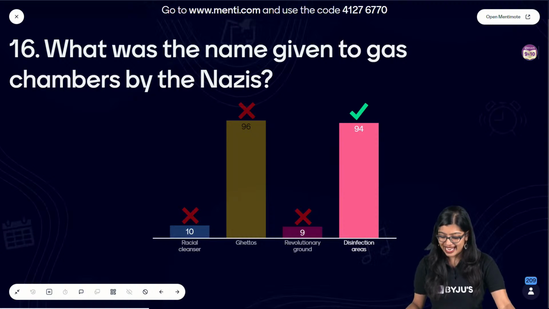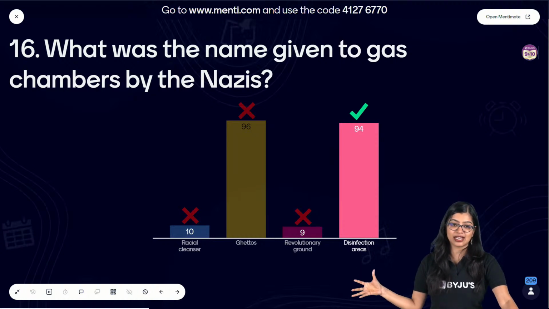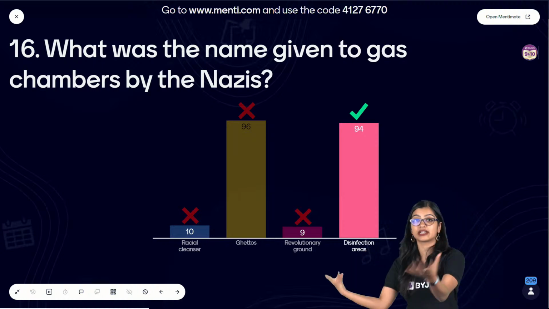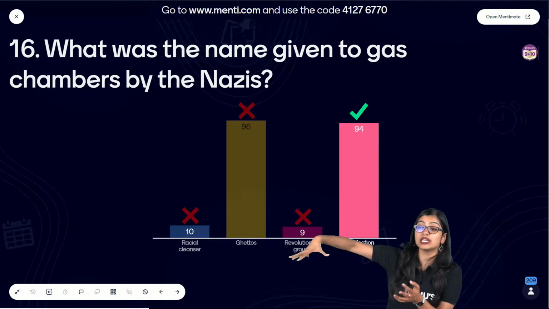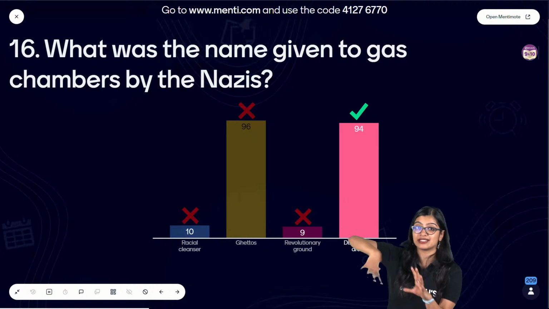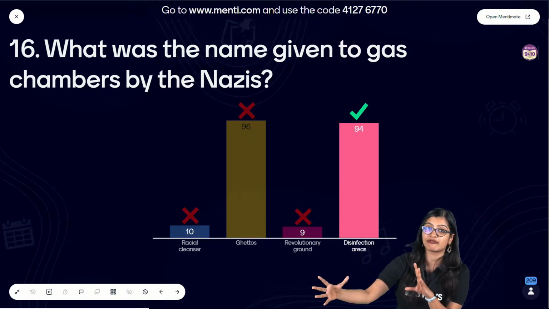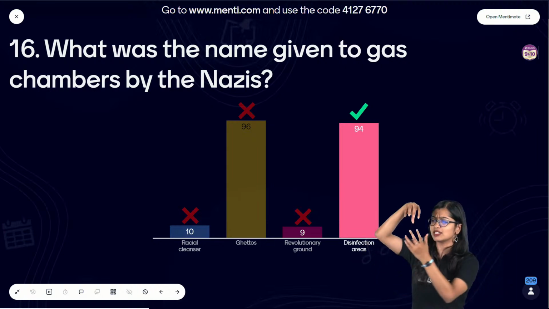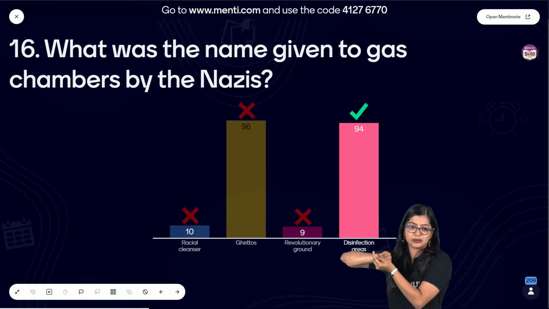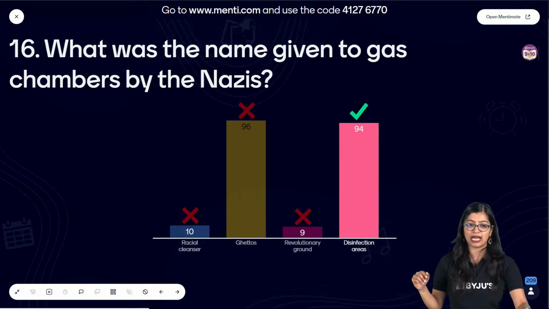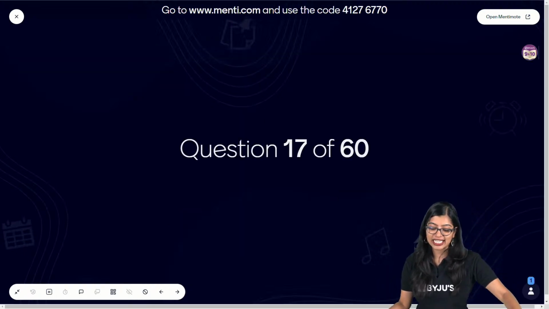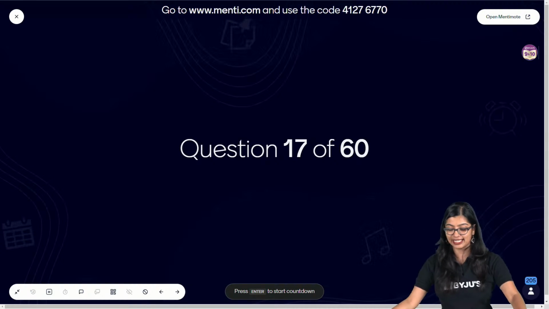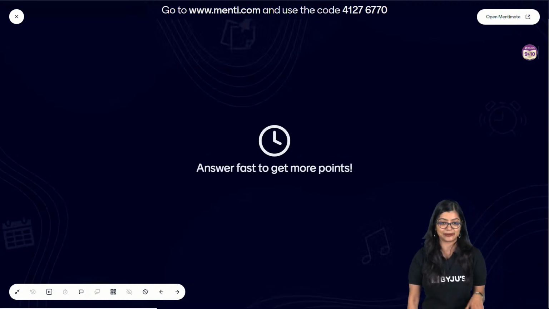Okay. See, revolutionary ground, racial cleansers and all, the ghettos are basically restricted areas, okay? So basically what they would do is, they would say that this particular area is a ghetto where the Jews would be found. That means in a particular city, in a specific area, you would find these people, right? So that is what we mean by it. Now moving on to the next one, right? Question number 17. So let's have a look at question number 17.